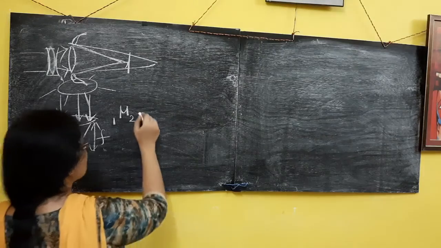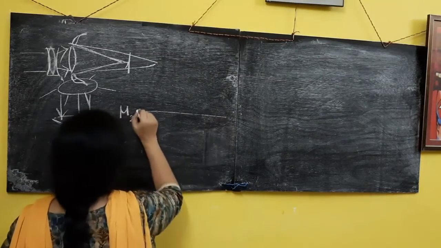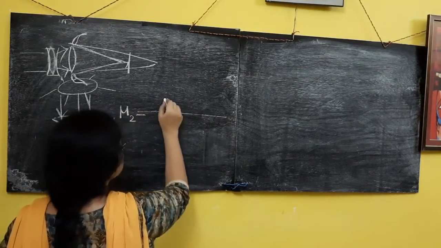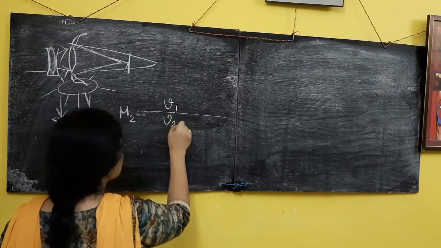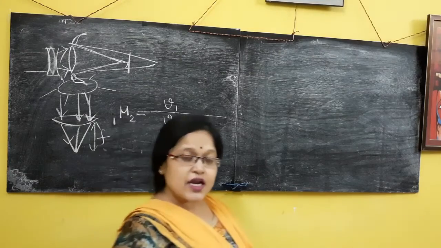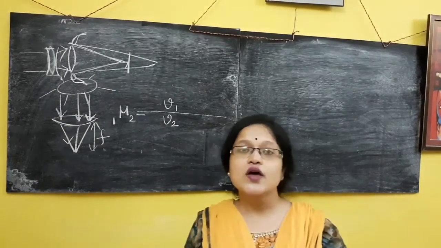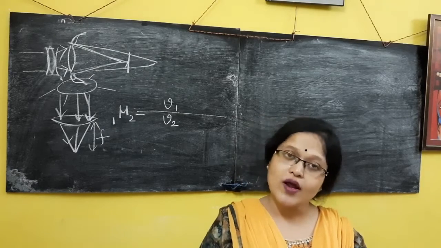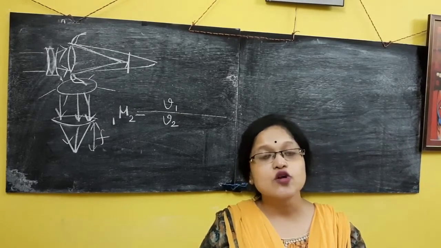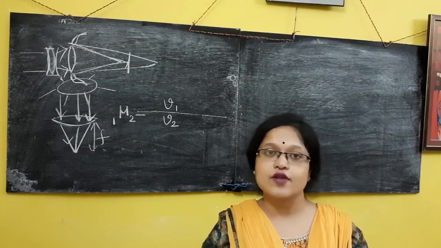What will be the value? It is equal to the speed of light in medium 1, V1, divided by the speed of light in medium 2, V2. That we know. This is the relative refractive index. Since we are calculating the refractive index of one medium with respect to another one, it is termed normal refractive index or relative refractive index.